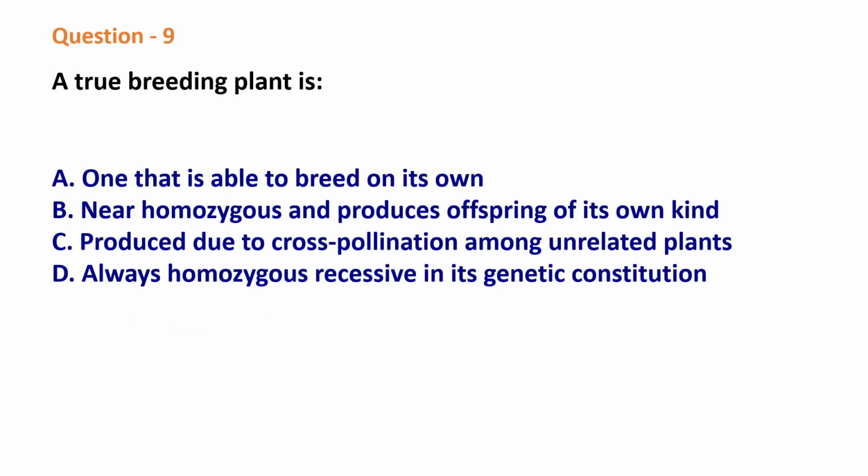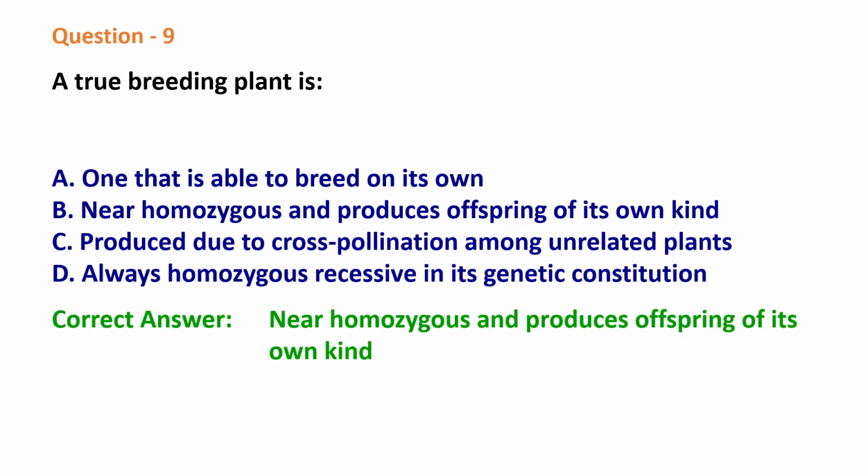Question 9. A true breeding plant is one that is able to breed on its own, near homozygous and produces offsprings of its own kind, produced due to cross-pollination among unrelated plants, always homozygous recessive in its genetic constitution. The correct answer is near homozygous and produces offsprings of its own kind.